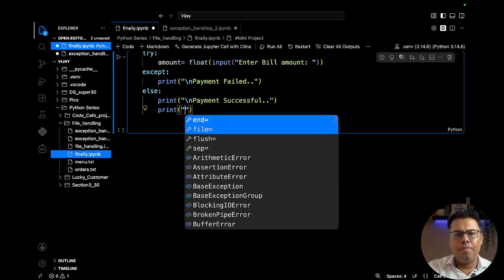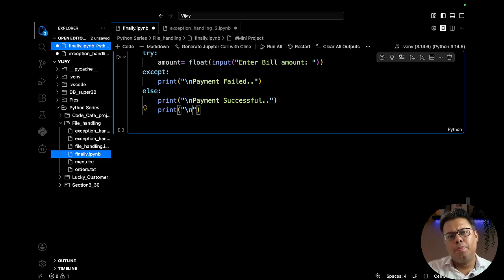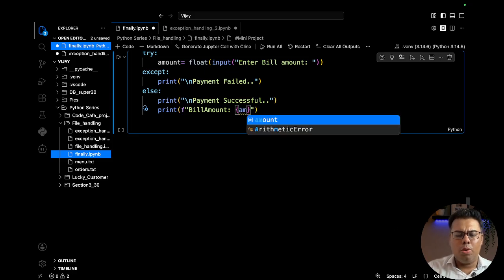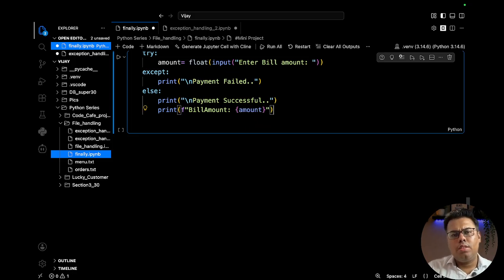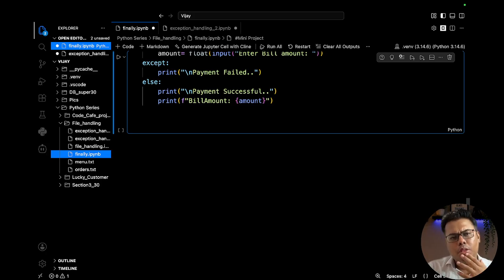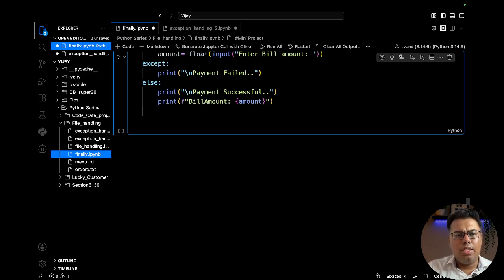Bill amount. The slash n is not required here, and is not even here because we have placed it in the beginning. Okay, let's place it here, and then we need to have an f string. What else we need to do? Amount we can print that the customer has paid. Then I guess this is done.